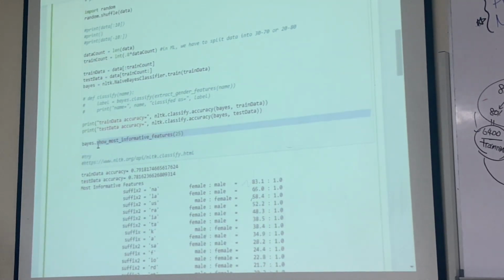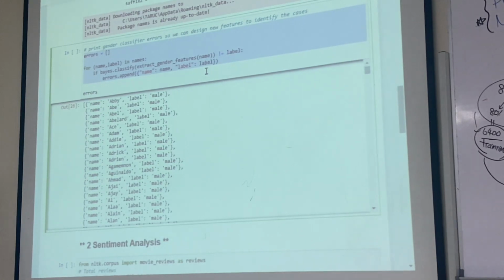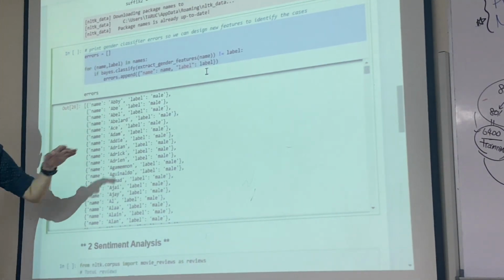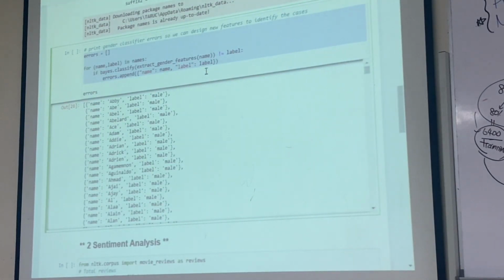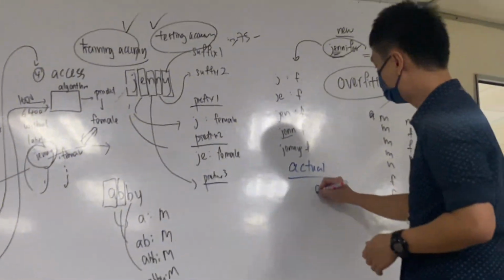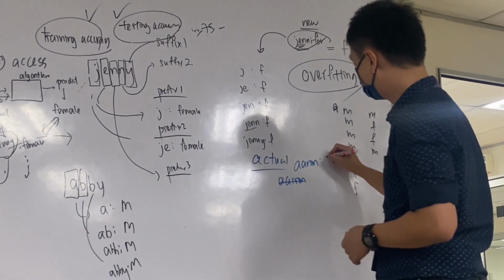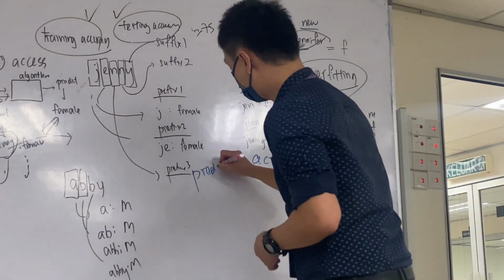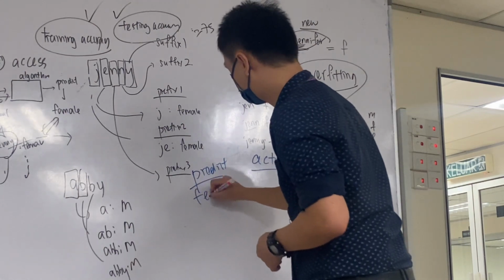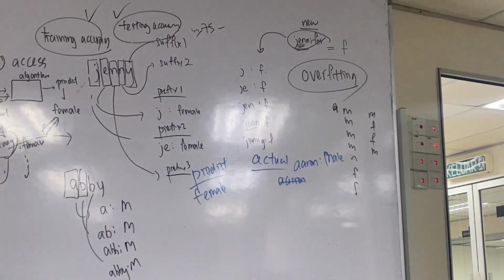So you can use these functions here, for example, most informative features. Or maybe this one, errors, to find what happens to your data set. So what does this error mean? It means that in the actual case, let's say it is a male, but the algorithm predicts that this is a female, which is not equal to the label here, then it will show you.